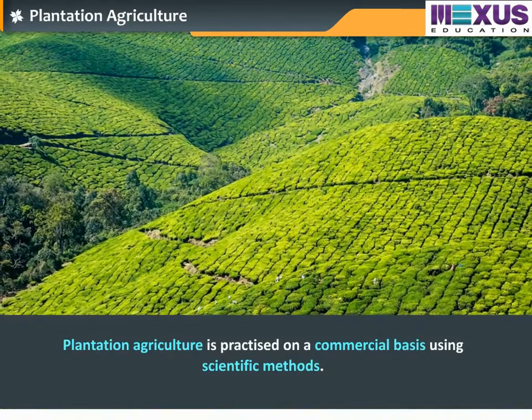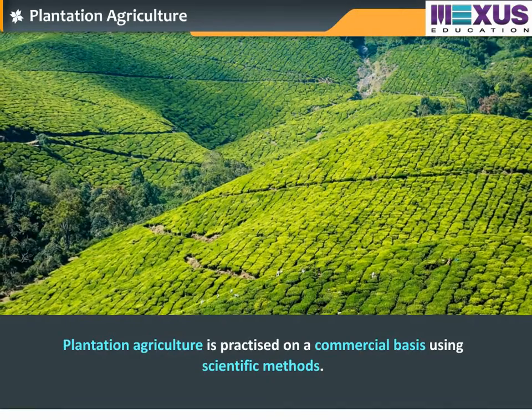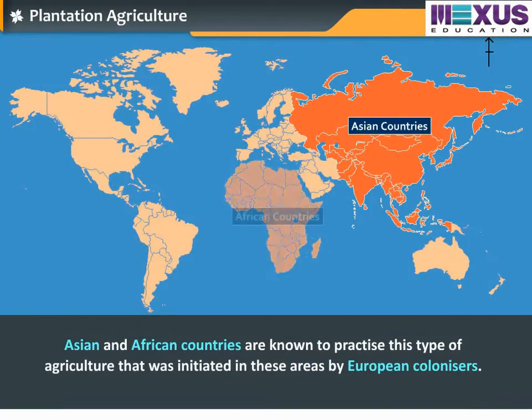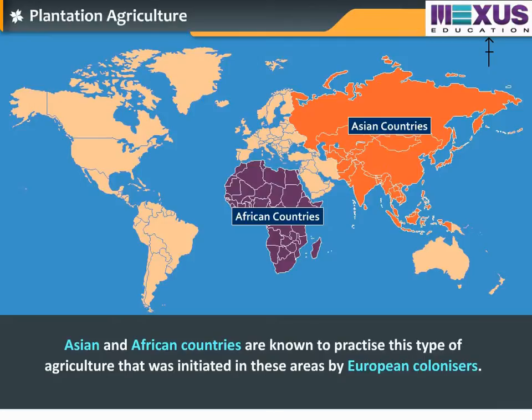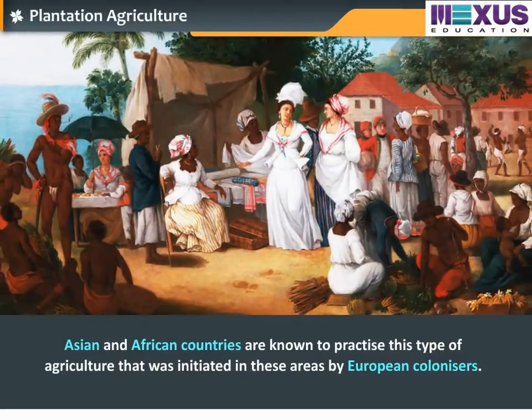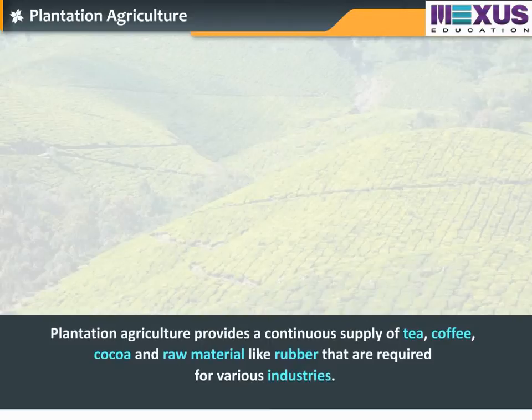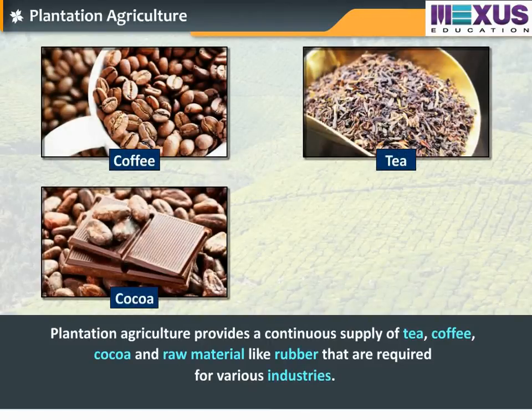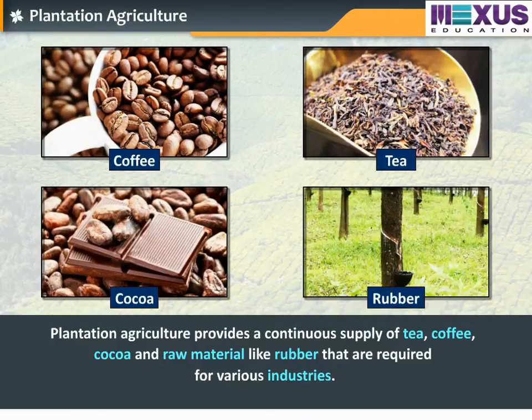Plantation agriculture is practiced on a commercial basis using scientific methods. Asian and African countries are known to practice this type of agriculture that was initiated in these areas by European colonizers. Plantation agriculture provides a continuous supply of coffee, tea, cocoa, and raw material like rubber that are required for various industries.